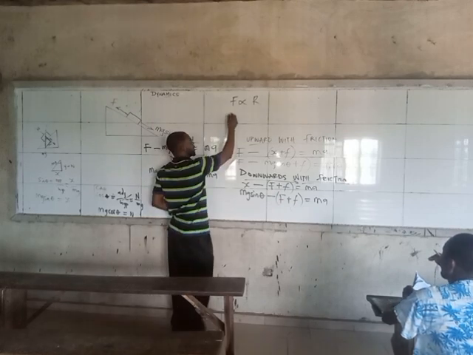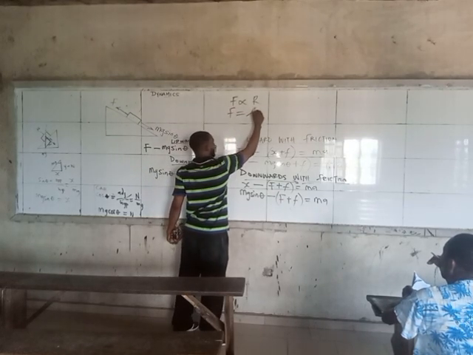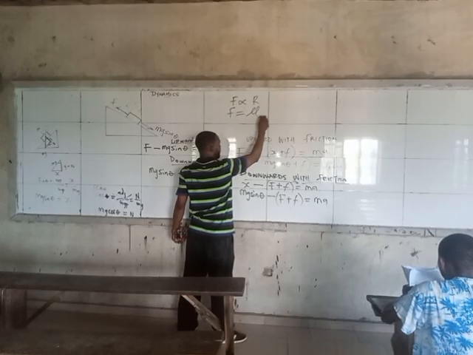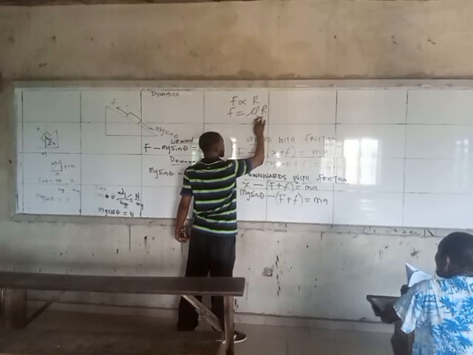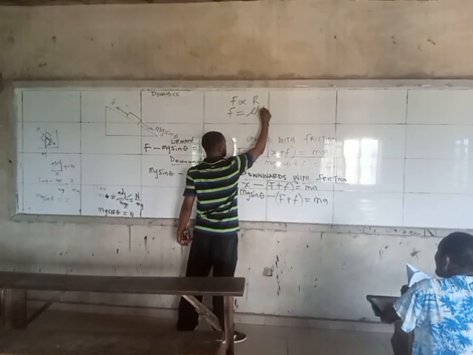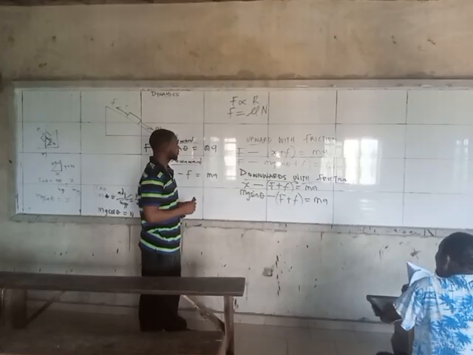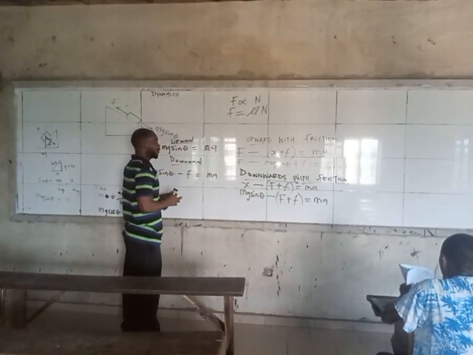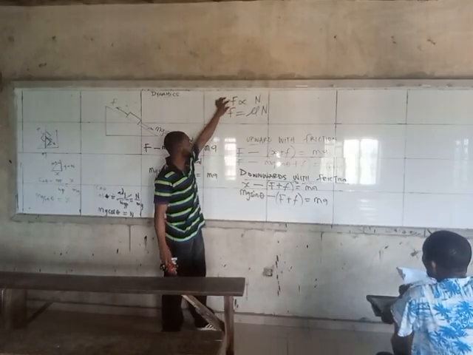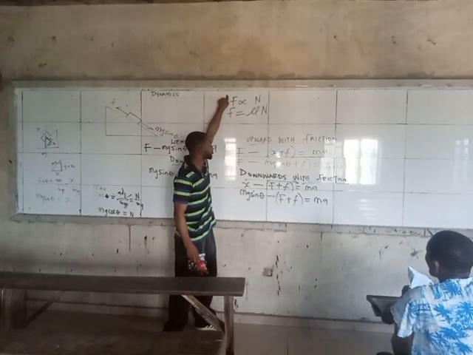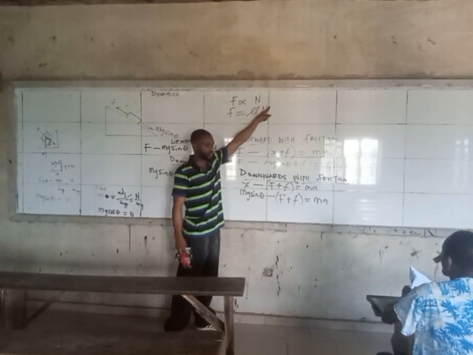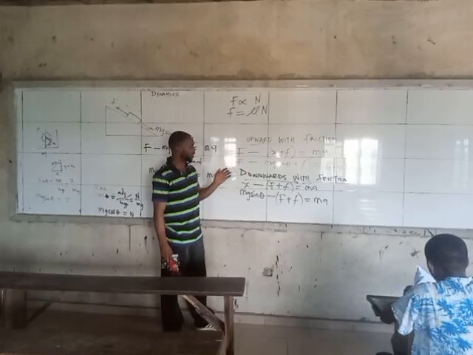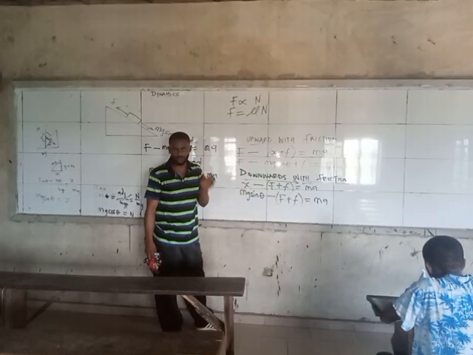And if that be the case, if I introduce an equality sign, it will now have a proportionality constant, the coefficient of friction. It can be static, it can be kinetic, and then R. R means normal reaction. In some textbooks you see it as N, so let me use N. Remember that when I started this class, I told you that Newton's third law says that every action has a reaction. It's the same thing with friction: friction is a force that opposes motion.